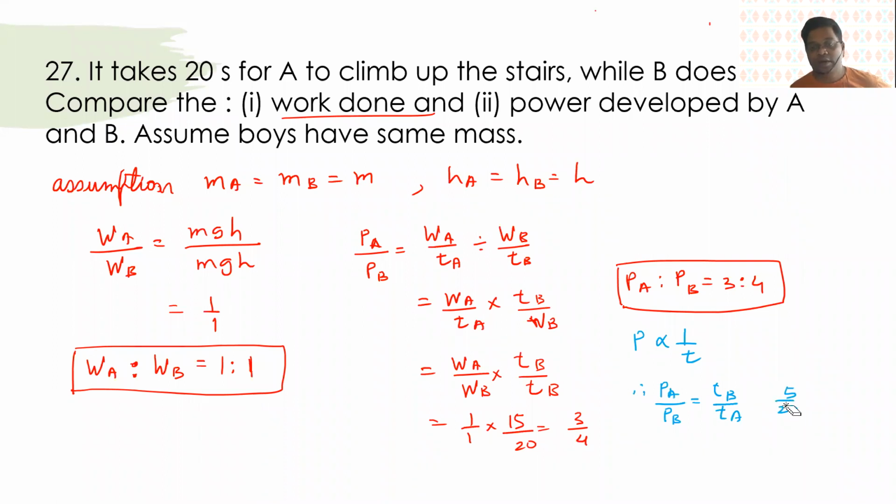You can write it down like this, and then the final answer can be expressed this way. This is accepted where you write that power is inversely proportional to the time taken. Any questions?